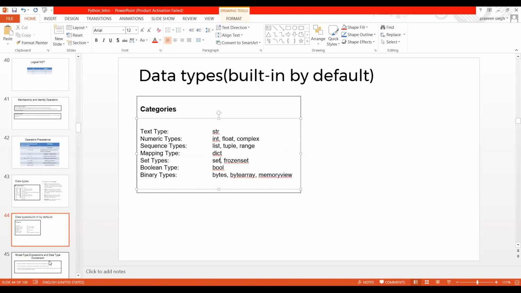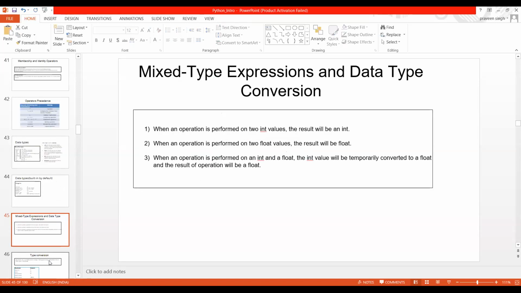Okay, now mixed type expressions and data type conversion. Suppose you are getting two int values, and you perform an operation on them. What output will you get? Will you get an integer value output, or will you get a float value output? That needs to be taken care of here. You can correlate this with minus minus plus, or plus minus minus, or plus plus is plus. That is where we need conversion.